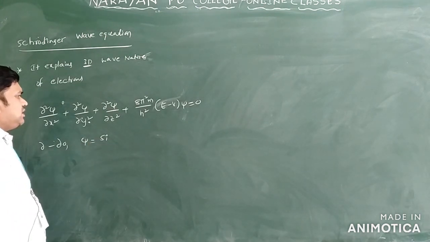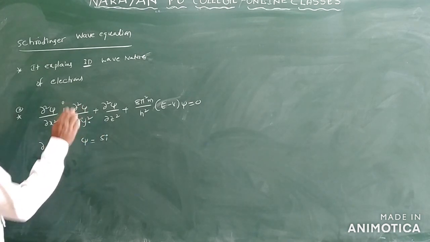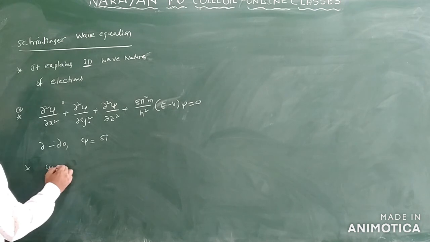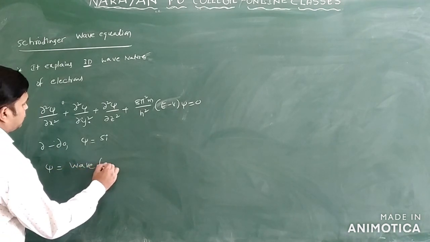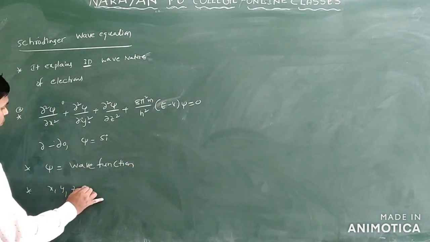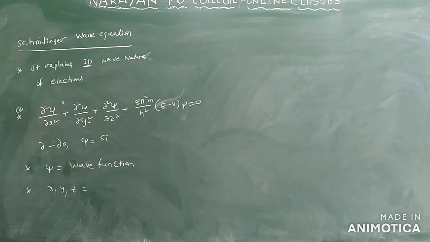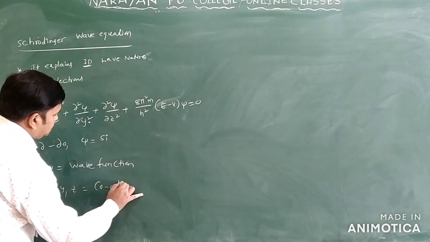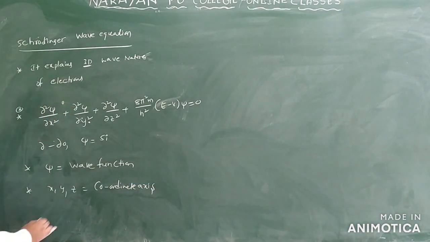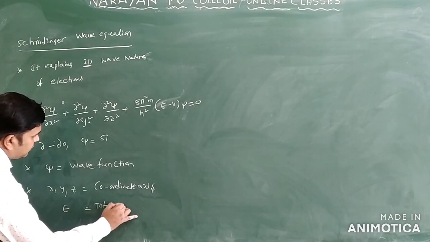Okay. So here what are the uses of this one? So the x, y, z indicates three-dimensional only. Three directions are x direction, y direction, what? Z direction only. So this is what equation? This is a Schrodinger wave equation only. So here what is psi? Psi is equal to, we are calling it a wave function only. Psi is wave function of x comma y comma z. So these x comma y comma z are what here? Coordinate axes only. And one more, E is there here. What is E here? E is equal to total energy we have.